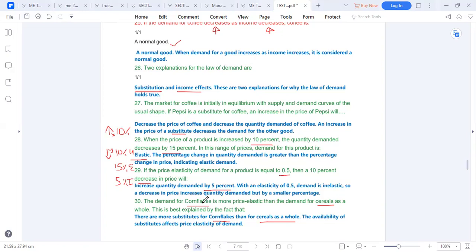Okay, so if the demand for Corolla cars is more elastic than German cars, it means for German cars there are few substitutes around, so demand is inelastic.